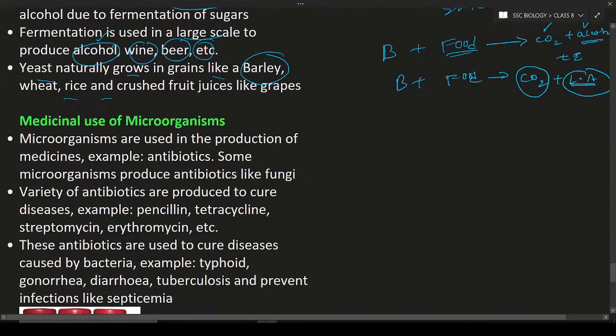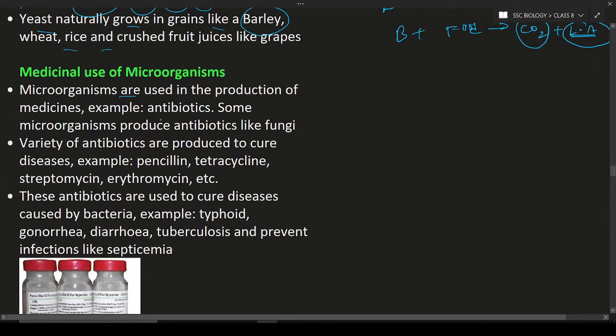So next, the medicinal use of microorganisms. Microorganisms are used in the production of medicines. Example, antibiotics. So what is meant by antibiotics? Antibiotics are substances produced by bacteria, fungi, and so on, or yeast. So these are the antibiotics produced by these organisms.